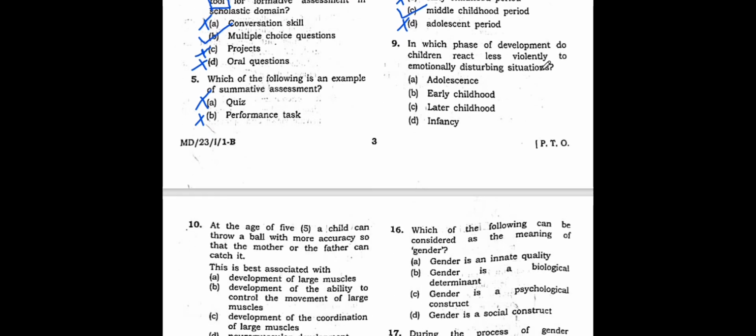Alright. Now let's come to question number 9. Let us see what we have in question number 9. In which phase of development do children react less violently to emotionally disturbing situations? See, we know when a child is in the period of adolescence, that child is very, very wild. So this cannot be the correct option. Then later childhood also cannot be the option because the child is already growing big enough. So the child will respond. Early childhood, even during early childhood, the children react. So this is also not the option.